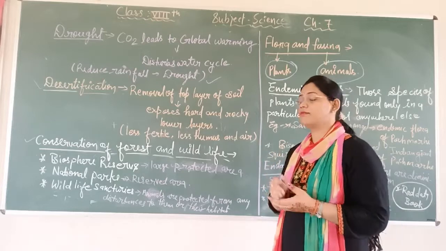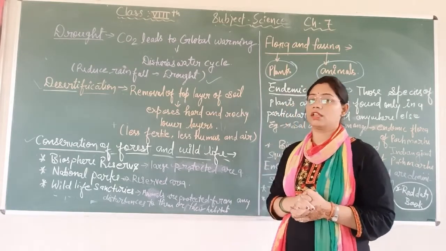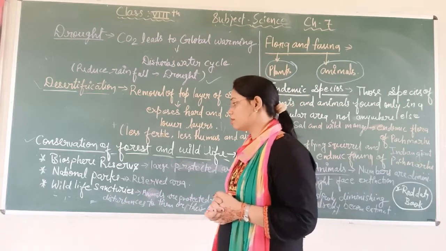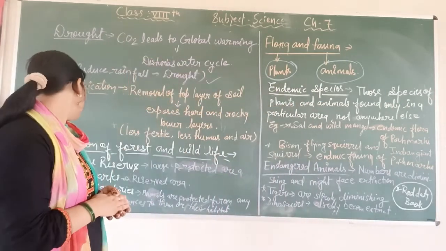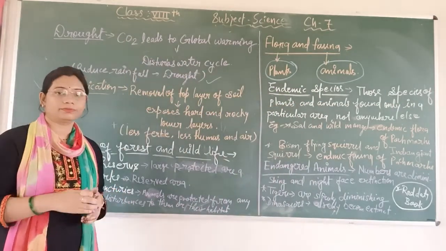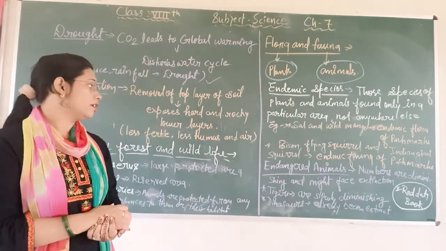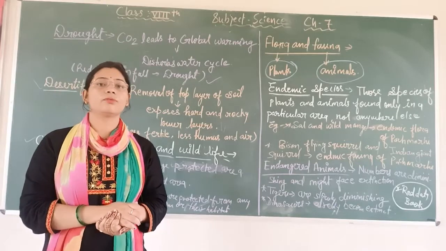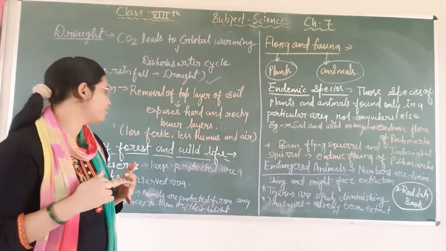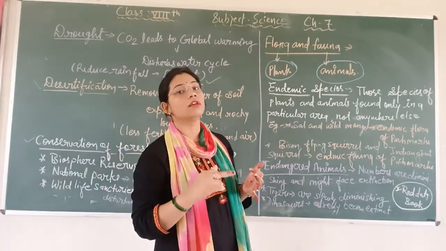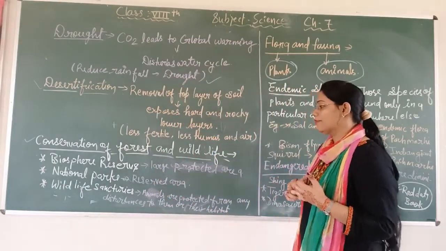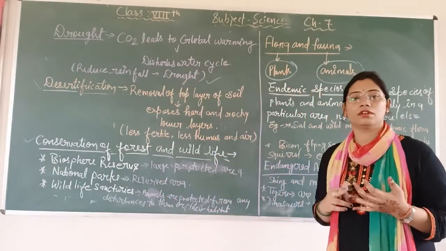That is known as wildlife sanctuaries. There are so many biosphere reserves, national parks, and wildlife sanctuaries already organized, which are also listed in your book. So this is your homework: you have to make a list of national parks, wildlife sanctuaries, and biosphere reserves.